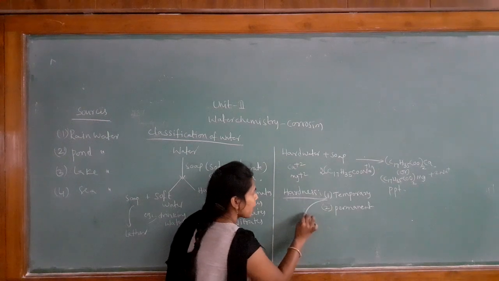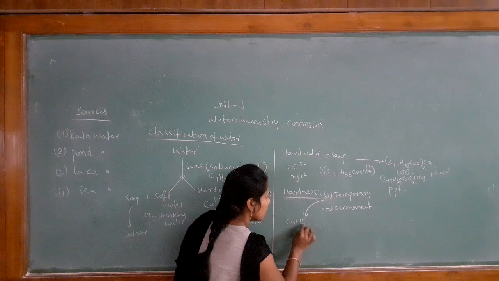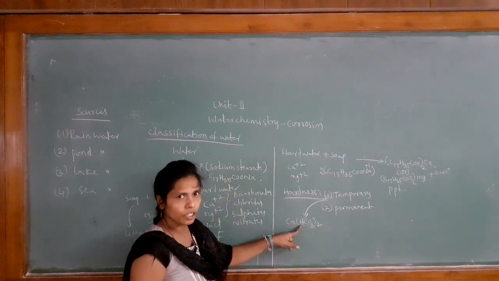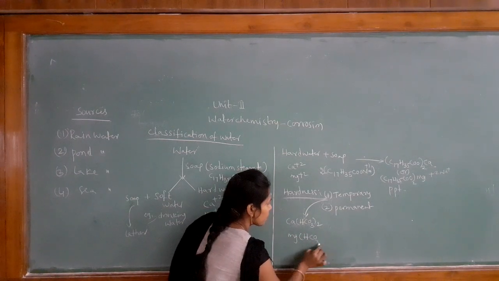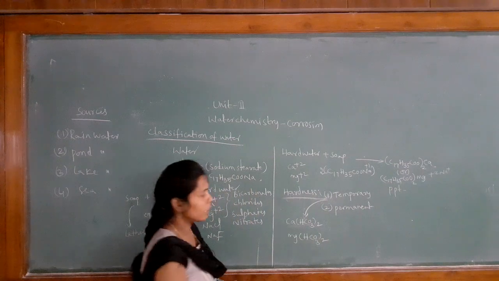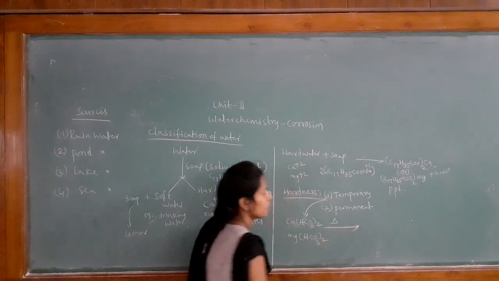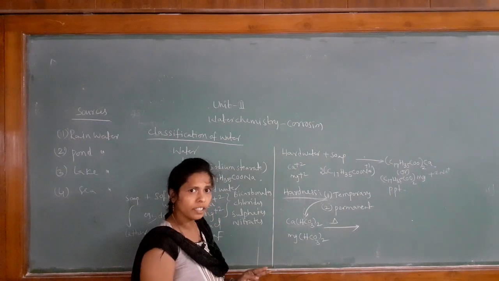So I am giving the reaction for temporary hardness: calcium bicarbonate, bicarbonate is HCO3, and magnesium bicarbonate are present. On boiling, the symbol is delta, these decompose and break.